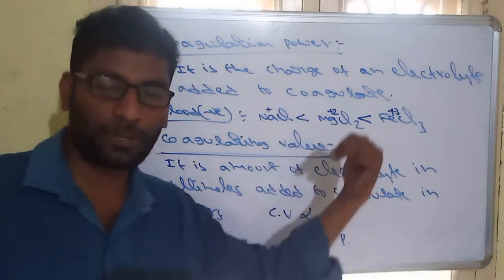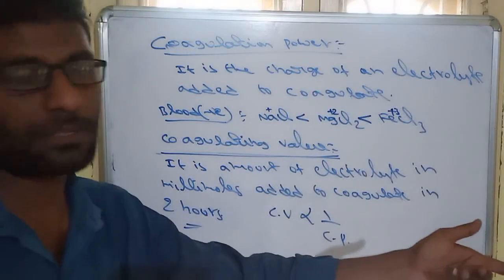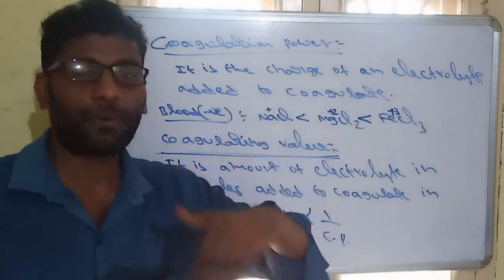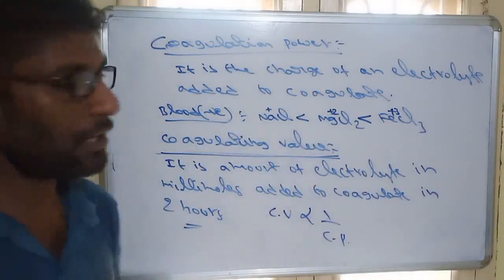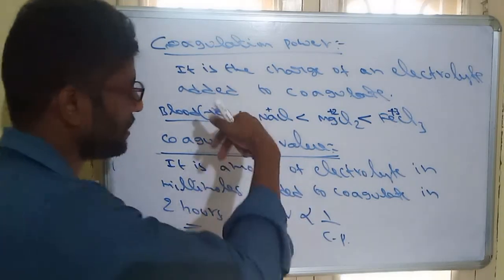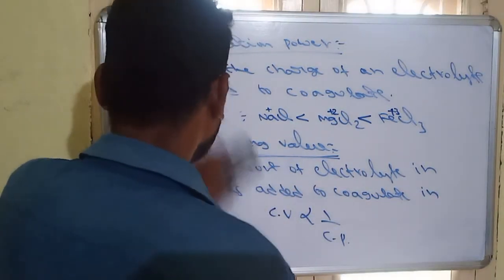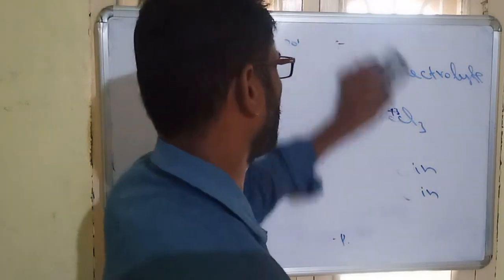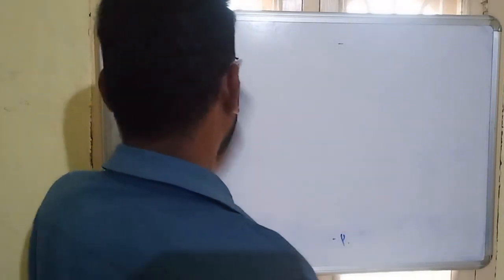This is the most important question. They will give some charged salts, and based on the charge, we have to identify which has high coagulating power or high coagulating value. So this is the most important. That's about coagulation.